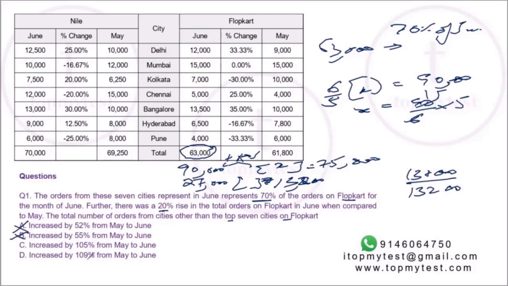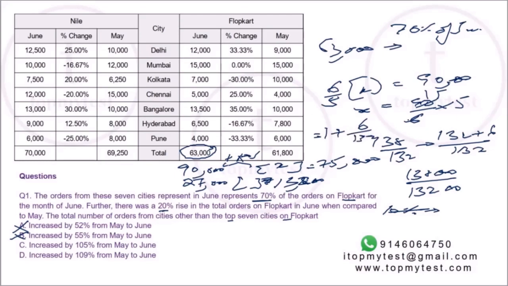Now between 105 and 109. Okay, 10% value. So this represents 138 divided by 132, right, which is 132 plus 6 divided by 132, right? So that is 1 plus 6 by 132. How much is this? 10% value will be 13.2. 5% value will be 6.5 something. So very close to 105%. Option C will be our correct choice. C is the closest. It will definitely not be 109. This is the closest to 105%.